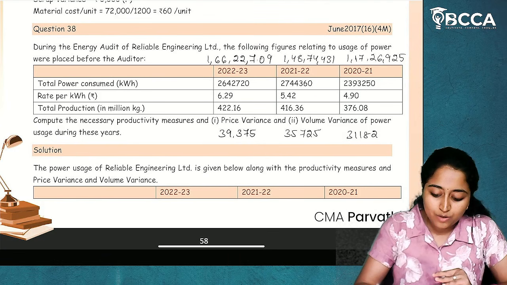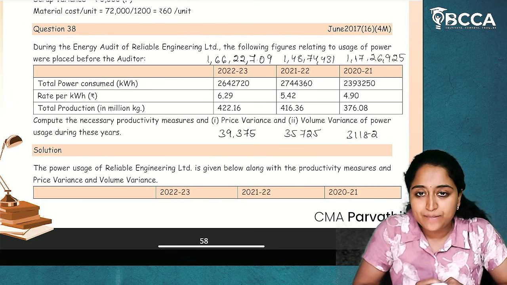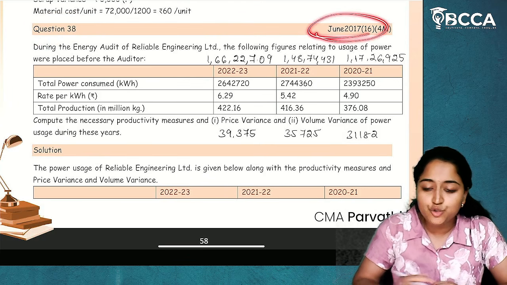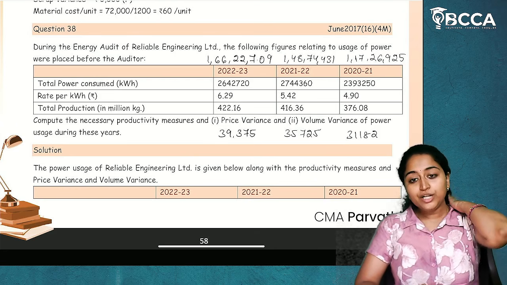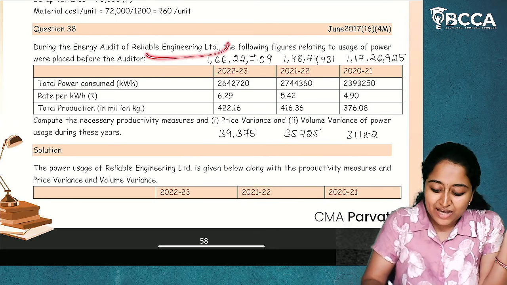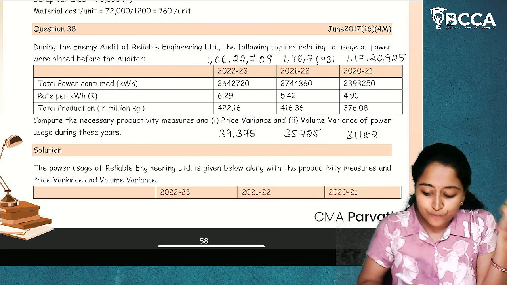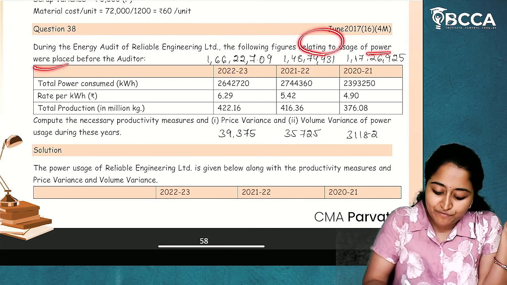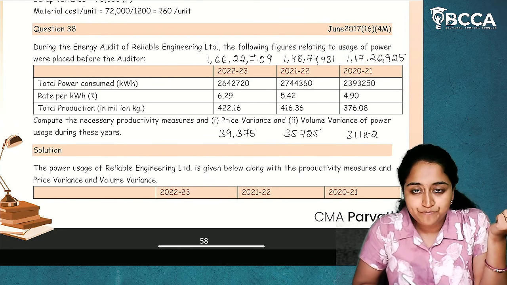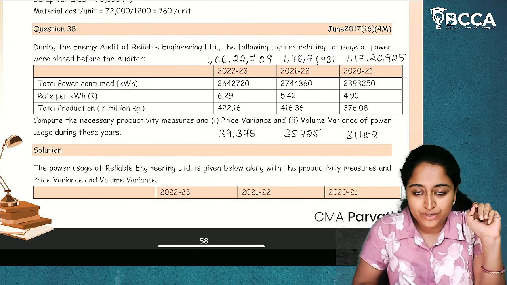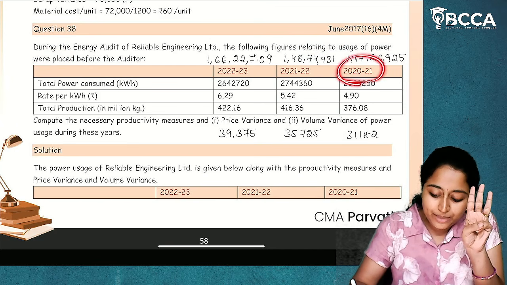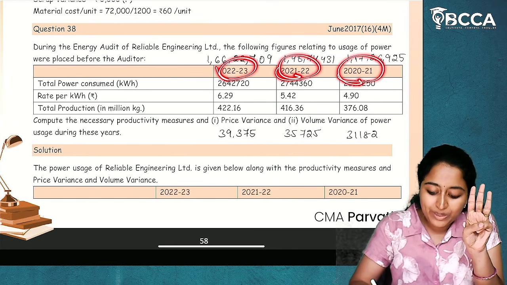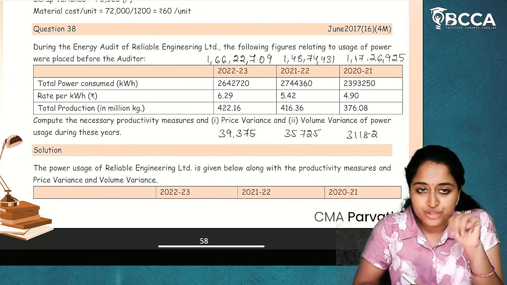Okay. Now, we are moving on to the next question, which is question number 38. This was tested in the June 2017 attempt. Now, what is this question? During the energy audit of Reliable Engineering Limited, the following figures relating to the usage of power were placed before the auditor. Okay. Now, what information is given to us? They have given us 3 years of information: 2021, 21-22, 22-23. Okay, 3 years of information is given to us.